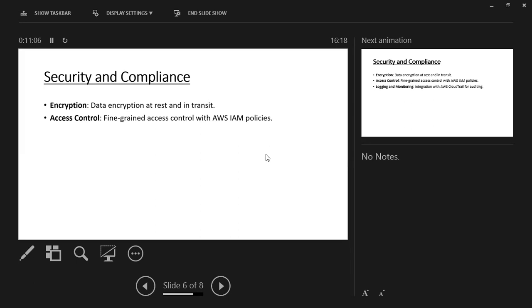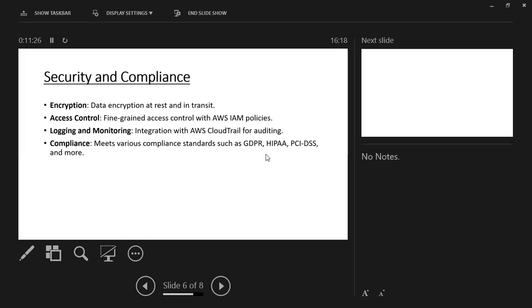So there is fine-grained access control with AWS IAM policy. With logging and monitoring, we can also monitor who can log in or who will log in. So there is nothing to worry about in security.